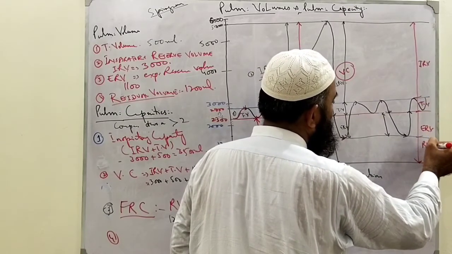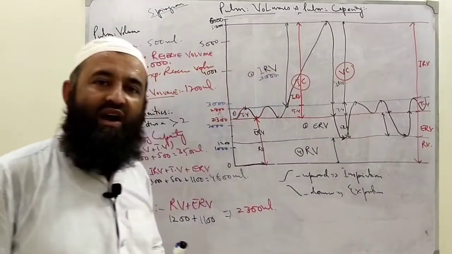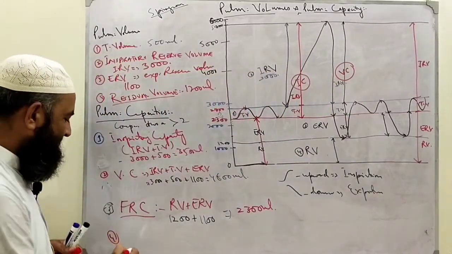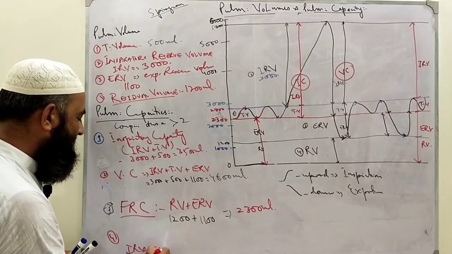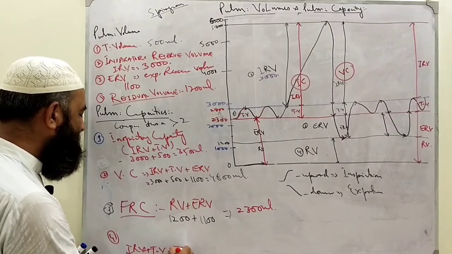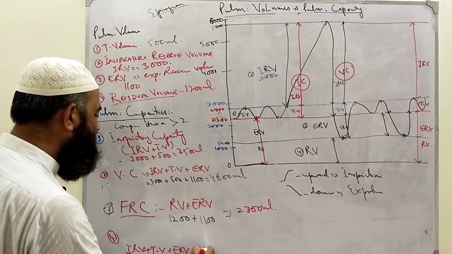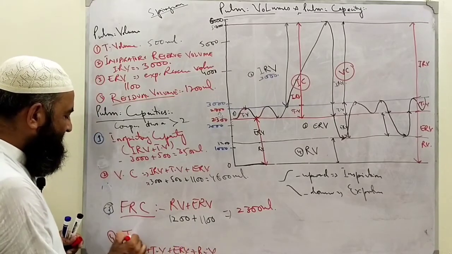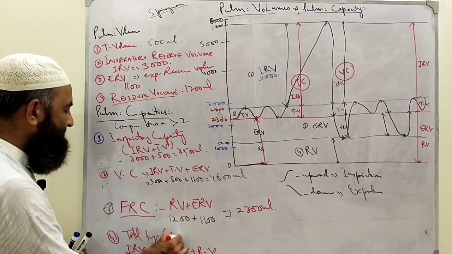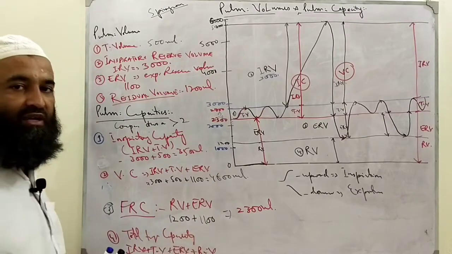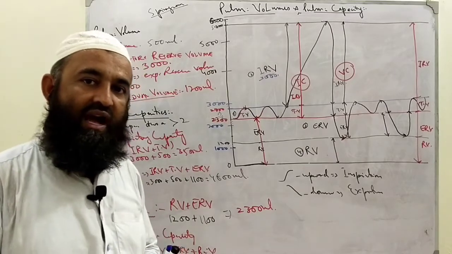What about this residual volume? So all the 4 volumes are in that. Inspiratory reserve plus tidal plus expiratory reserve volume plus residual volume. What is this? This is called total lung capacity. What? Total lung capacity. 4th one, last one.